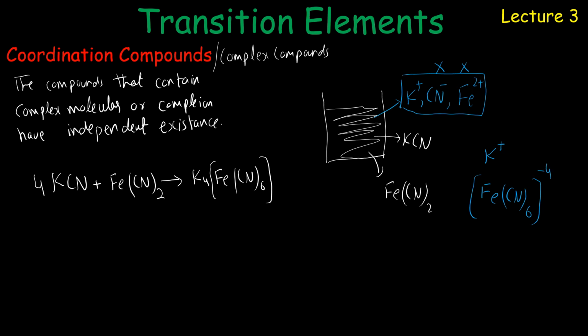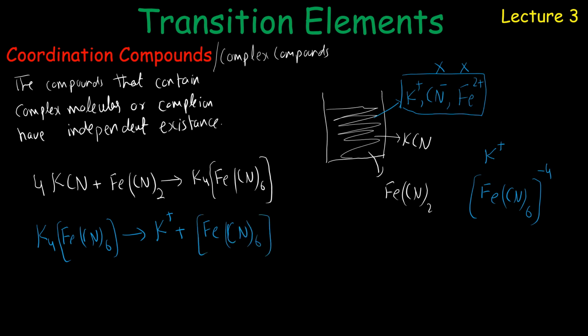When potassium ferrocyanide, K4[Fe(CN)6], is ionized in water, we observe that potassium ions are there and there is no ferrous ion, no cyanide ion, but there exists a new compound. We have to balance the equation.